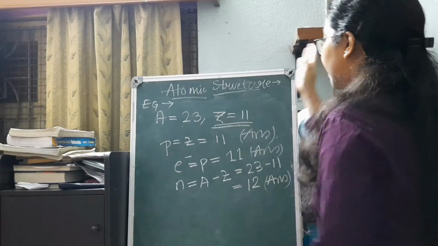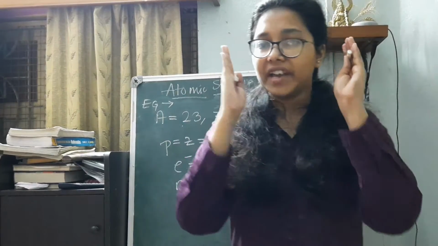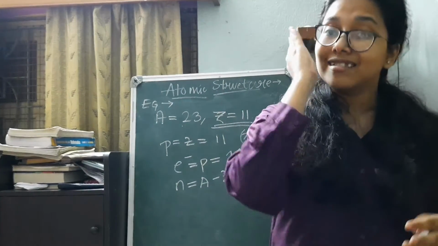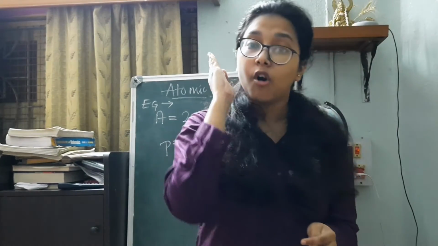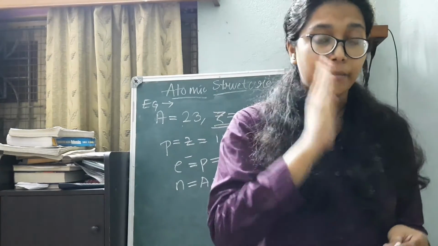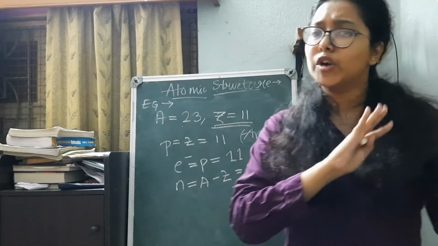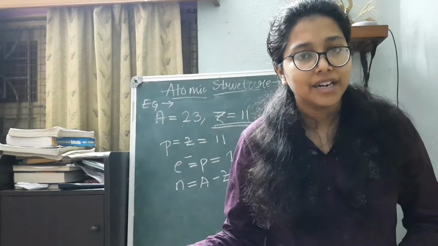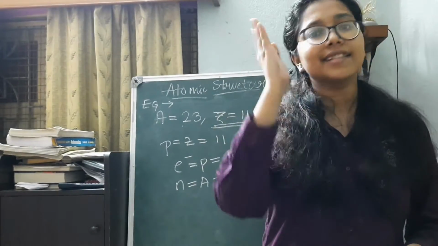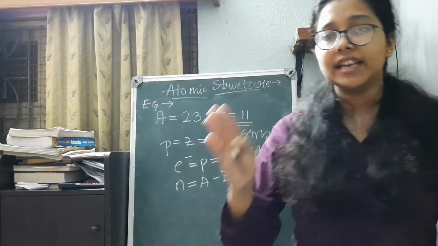So I hope you have understood this question. This is a very important question. Sometimes these sort of questions may also be asked in your examinations. These are very easy questions. Just P is equal to the number of electrons, that is nothing but Z, and the value of N is A minus Z. So very easy.